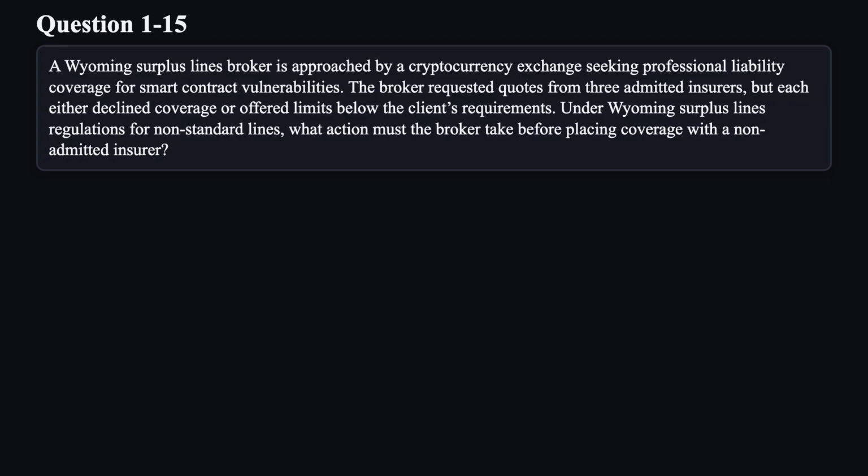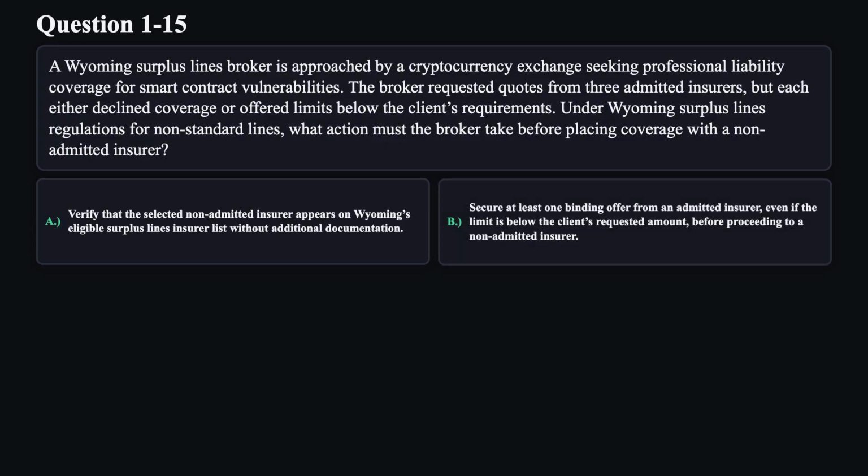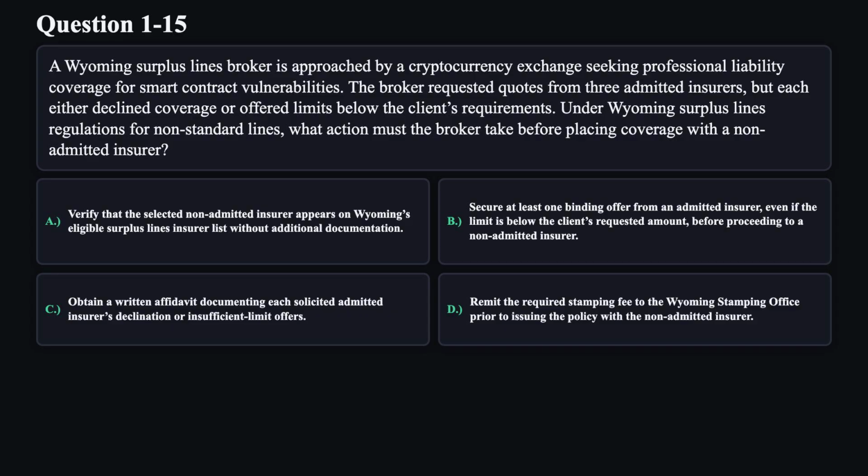A. Verify that the selected non-admitted insurer appears on Wyoming's eligible surplus lines insurer list without additional documentation. B. Secure at least one binding offer from an admitted insurer, even if the limit is below the client's requested amount, before proceeding to a non-admitted insurer. C. Obtain a written affidavit documenting each solicited admitted insurer's declination or insufficient limit offers. D. Remit the required stamping fee to the Wyoming stamping office prior to issuing the policy with the non-admitted insurer.